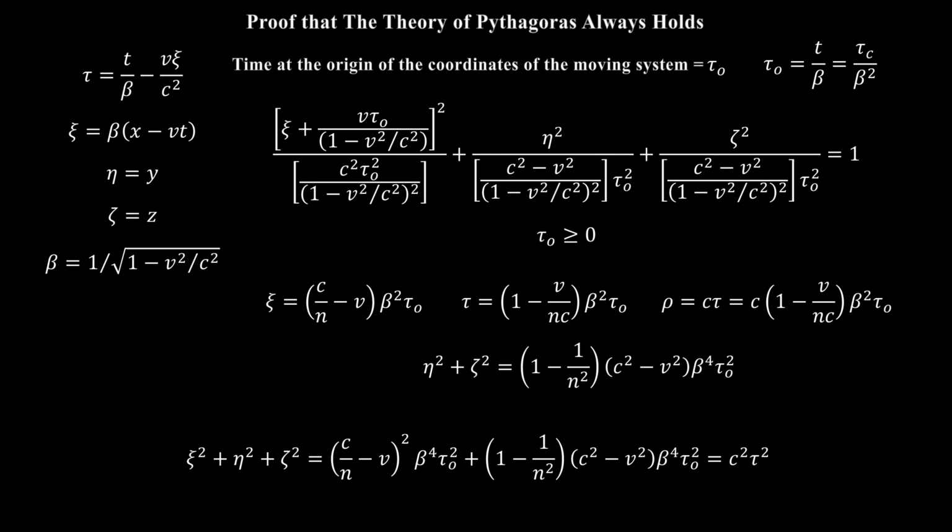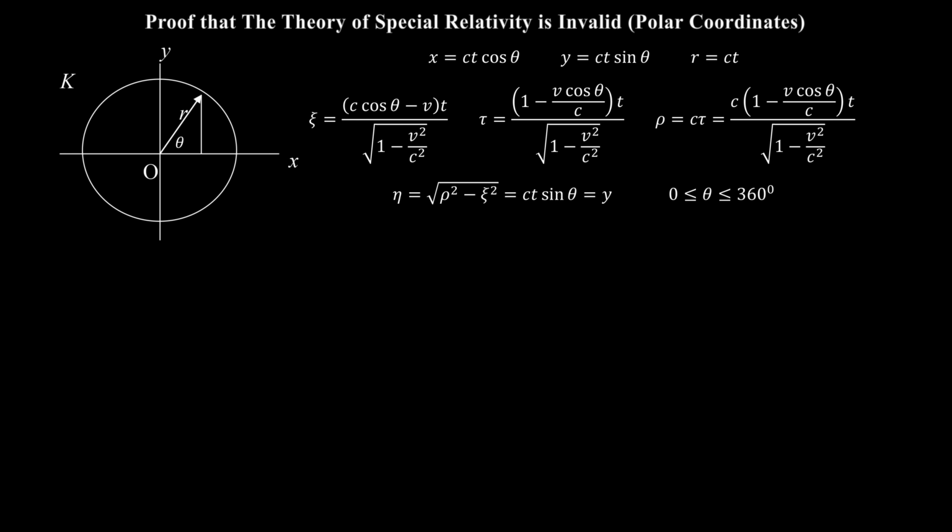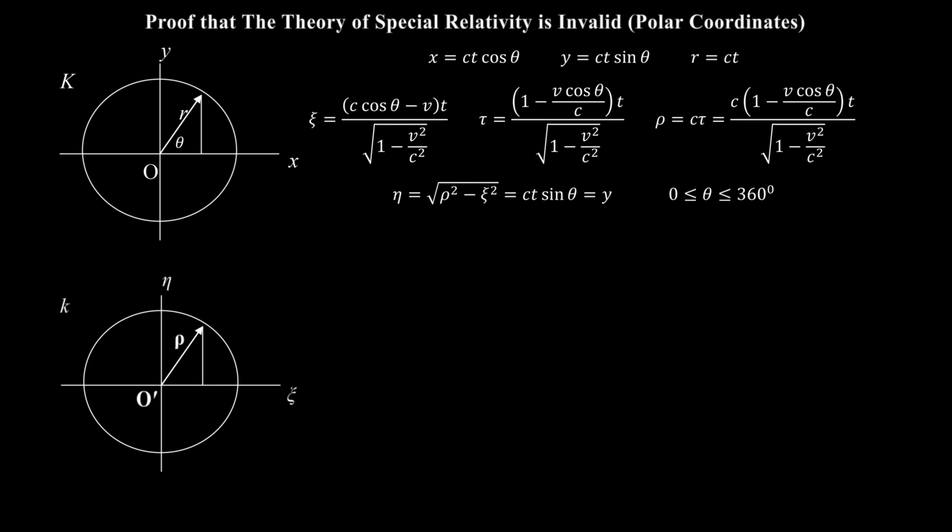I'll now derive the equation for the ellipse in the moving system in terms of polar coordinates under Lorentz transformation. Denote the angle made by r with respect to the positive x-axis for the circular wave of light in the xy plane of the stationary system by theta. Then the Lorentz transformation gives this set of equations. Now denote the angle made by ρ with the positive xi-axis for the elliptical wave of light in the xi-eta plane of the moving system by theta sub ρ.